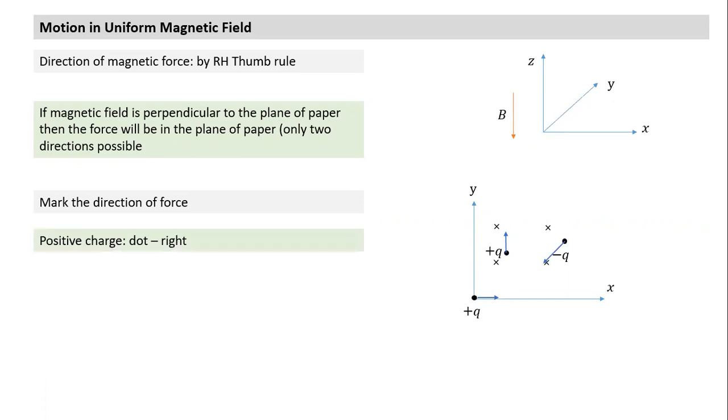Okay. I don't use thumb. I feel comfortable with dot right. If it is cross, left, positive. If it is negative, first I find the force for the positive charge and I reverse it for negative charge. So left, right for me is easy. Any of the three methods, whichever method you feel most comfortable with, you can follow.